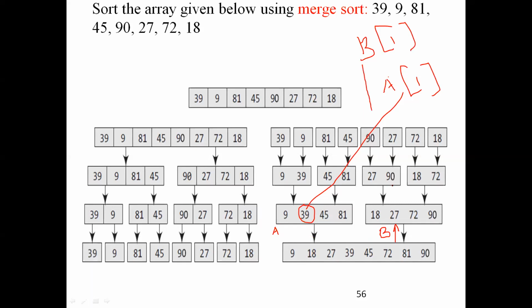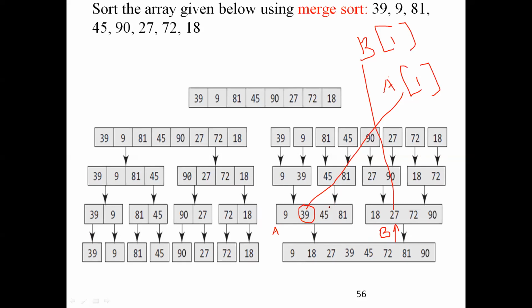So B is pointing to this one. Now we'll compare A of 1 with B. Instead of naming it directly, what will you use? IJ, right? The index identifier is I for the A array, and the index identifier is J for the B array. I am just naming it directly as 1 and 0. Instead you will use the identifier.